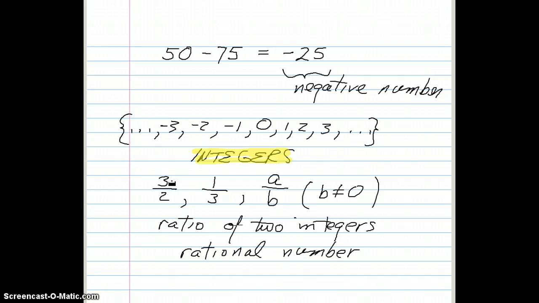So 3 is an integer, 2 is an integer, and then we have another set of numbers called the rational numbers. Now an integer, remember, could be negative, so a rational number could look like -3 divided by 7, something like that.